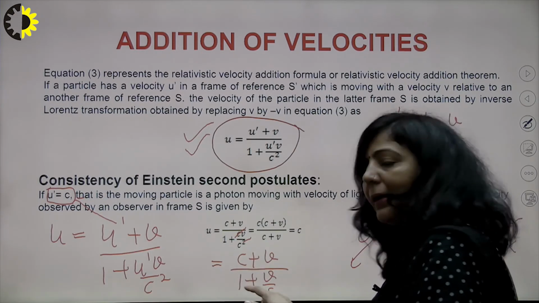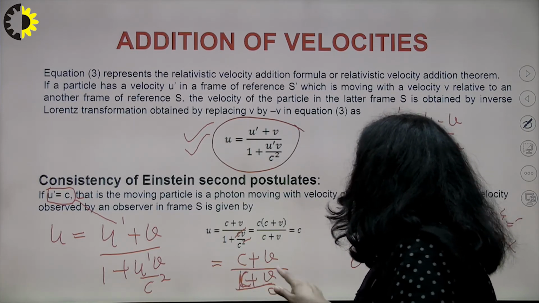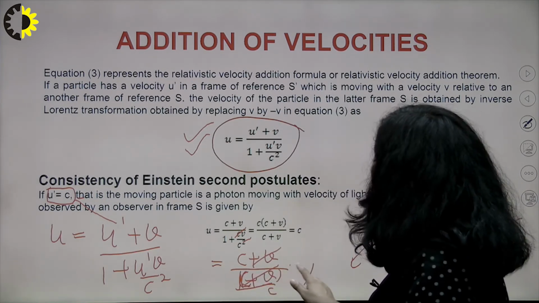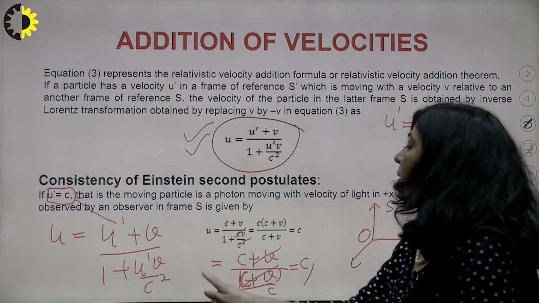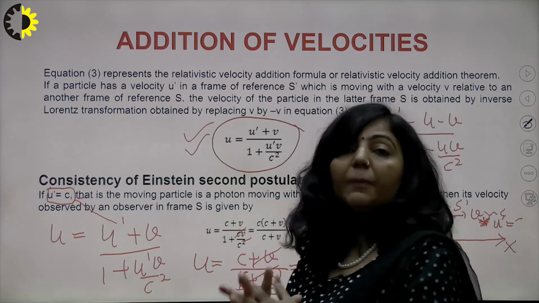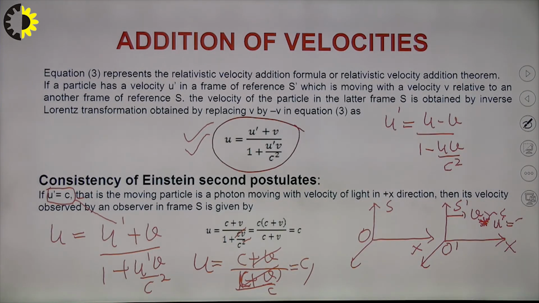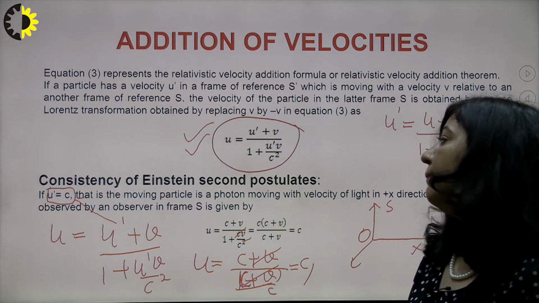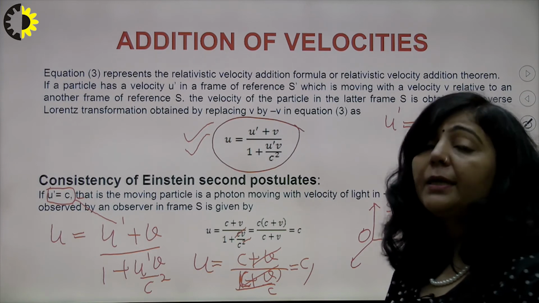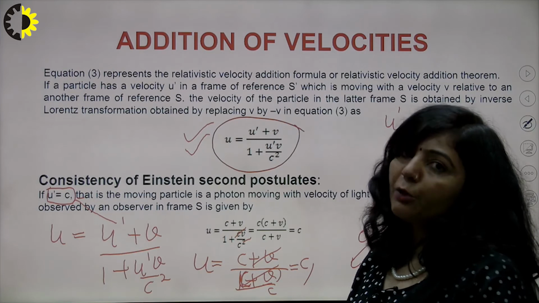Then c will be the LCM here. So what will you get here? You will get c plus v upon c. So this c plus v will get cancelled, and this term will be c only. So u is equal to c, meaning if there is a particle traveling with speed c in frame S dash, then according to the addition theorem, you can prove that the particle is also traveling with the same speed c with respect to another observer in inertial frame S.